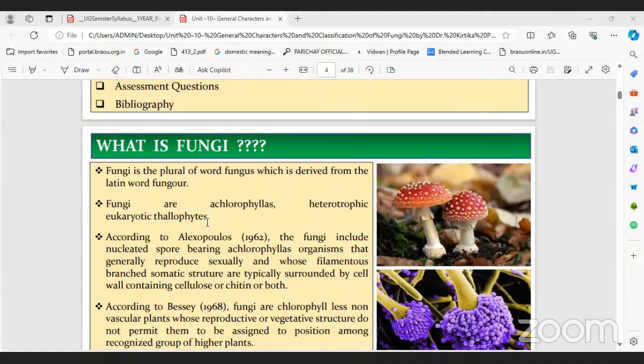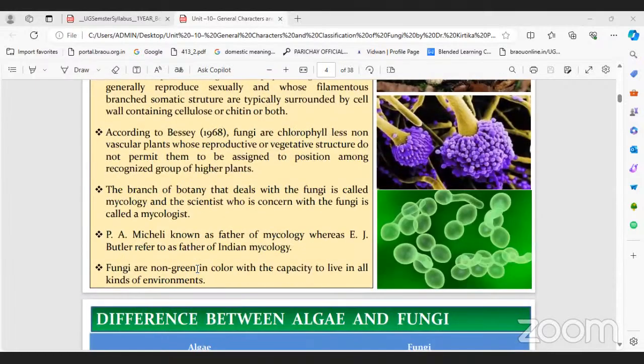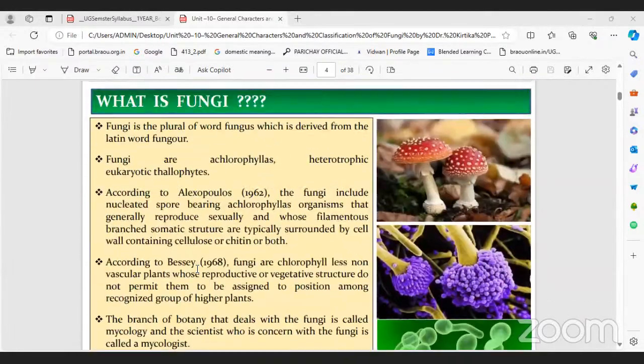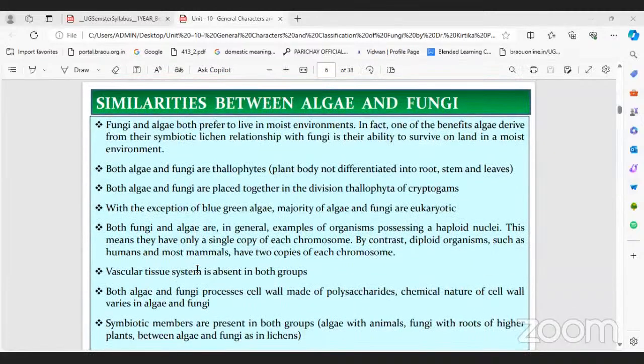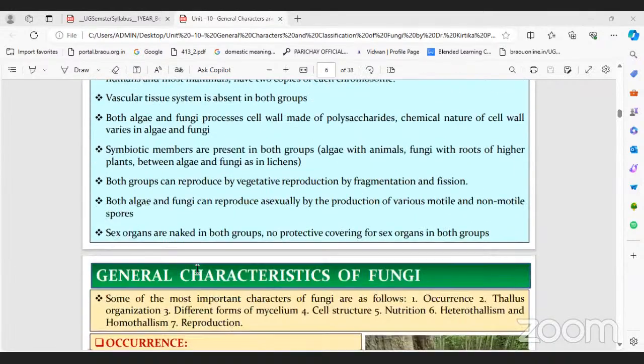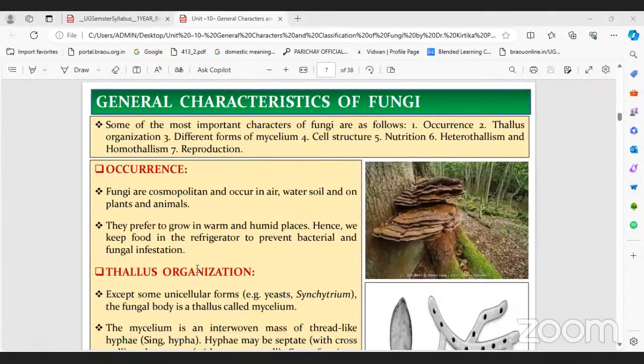What are thallophytes? I already told you, algae. What is a thallus? It does not have any proper structure, like there is no proper root, shoot and leaf. They are all together. That type is called a thallus, right?